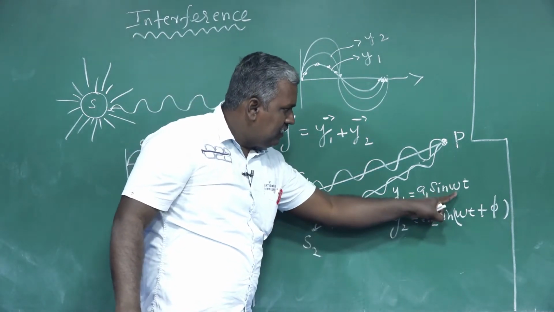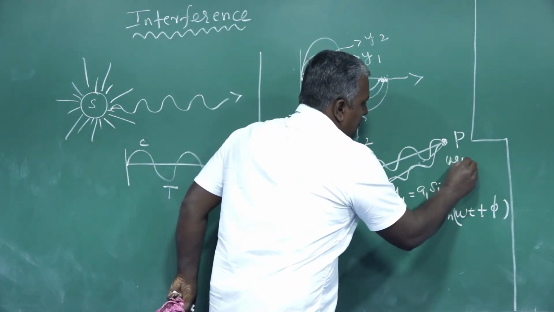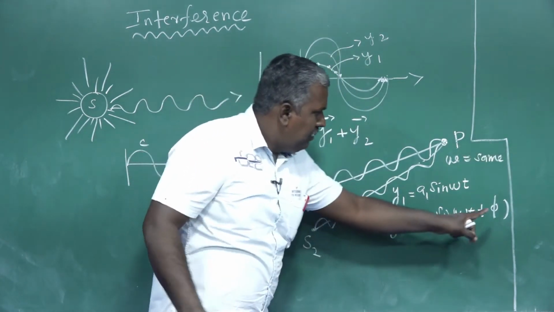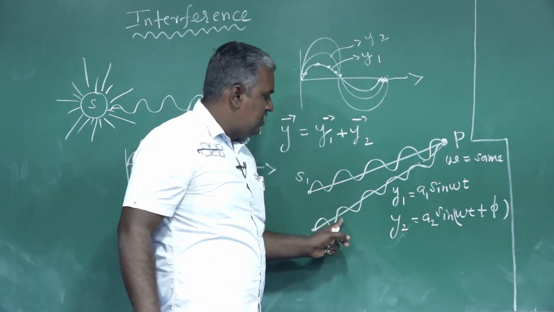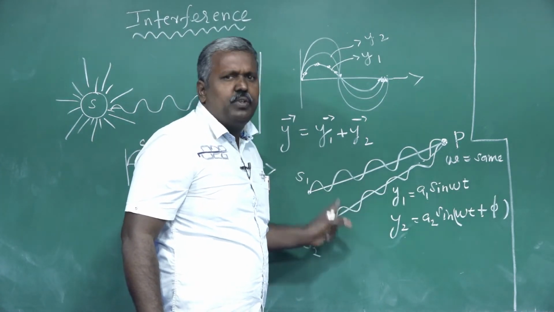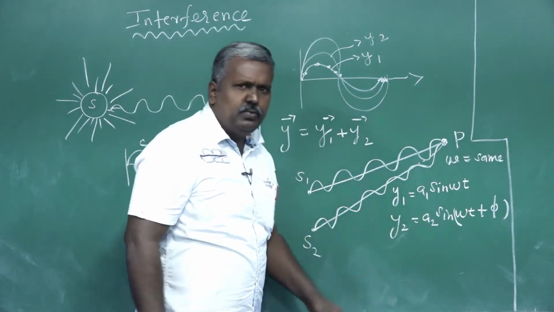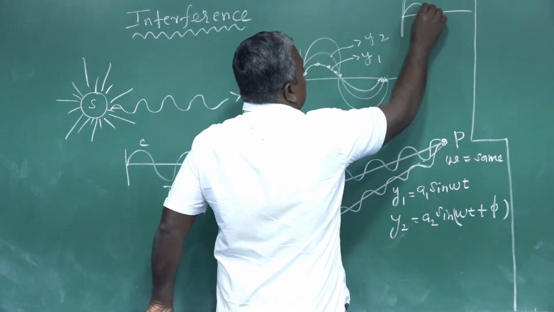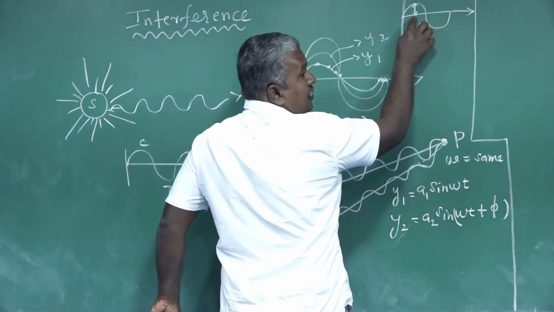What is omega? It is the angular frequency. Let us consider the same angular frequency for both. Pi is the phase difference between these two light waves. Then what are A1 and A2? Amplitude, the maximum displacement from the mean position.